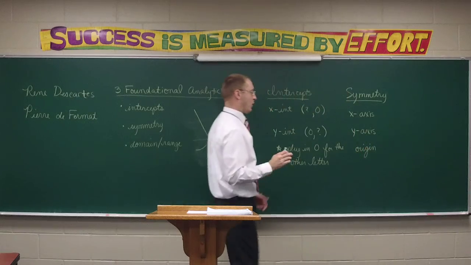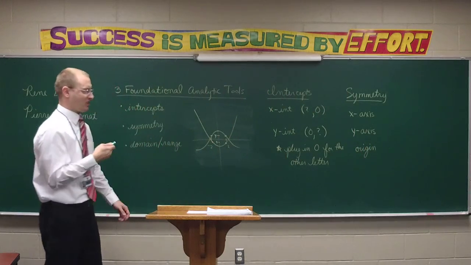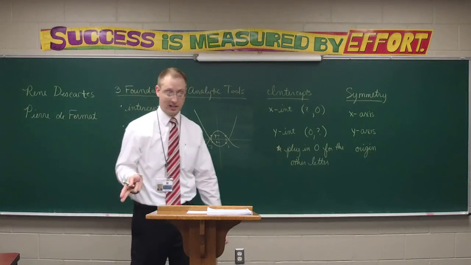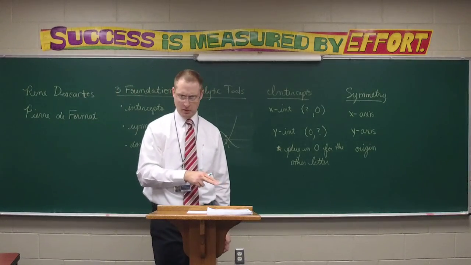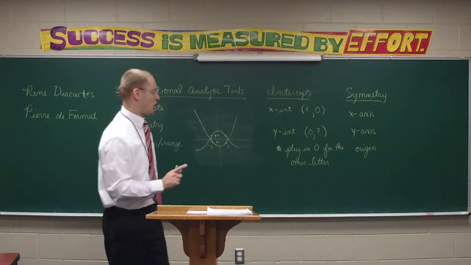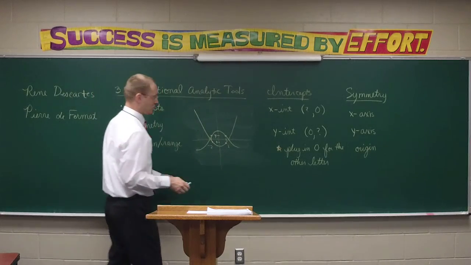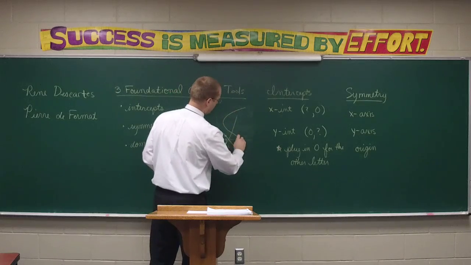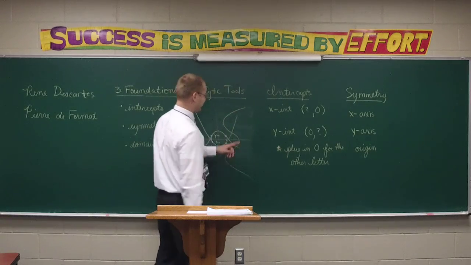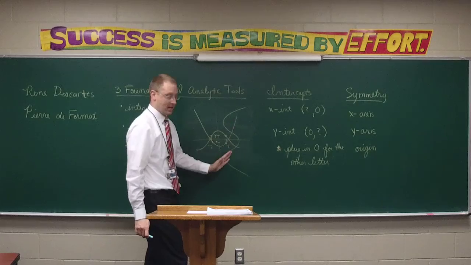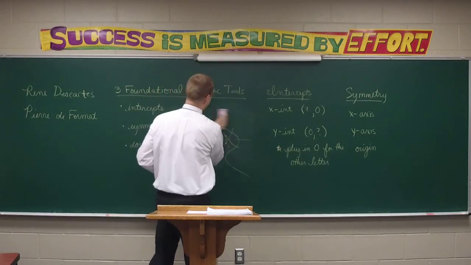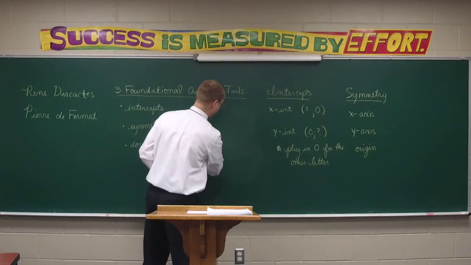Now, you might be thinking, I remember the last two. We talked about y-axis and origin symmetry before when we talked about even and odd functions back in chapter 5. Vaguely remember that? Well, here we're talking about equations, not necessarily functions. Remember, a curve that looks like that is not a function, right? It doesn't pass the vertical line test. But we're dealing with all equations, not just functions. But origin symmetry, we looked at that as well.